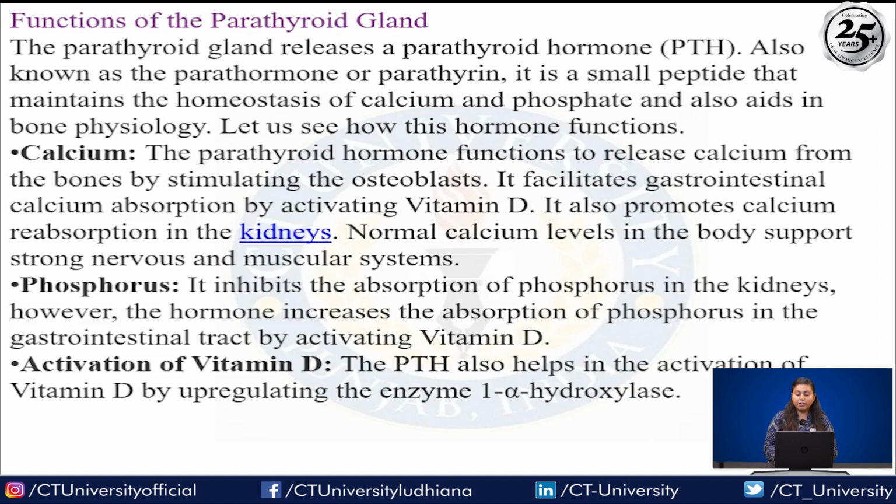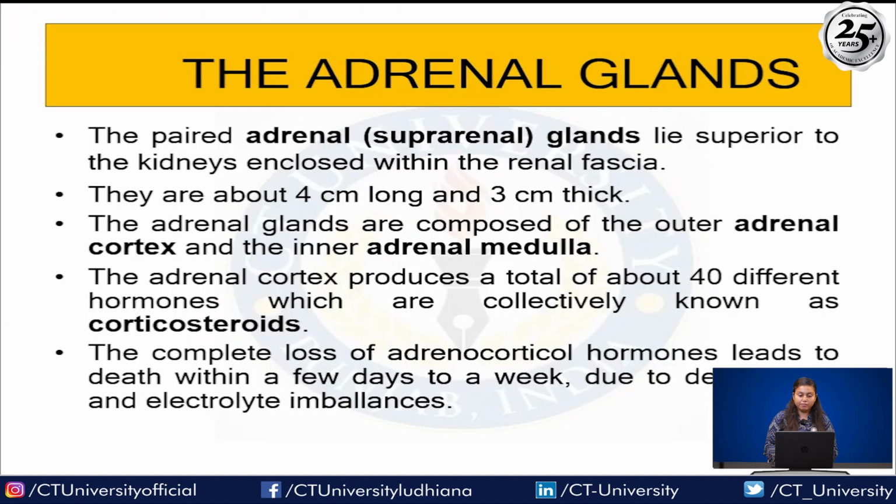Normal calcium levels in our body support a strong nervous and muscular system. Next is phosphorus. PTH inhibits the absorption of phosphorus in the kidney. However, the hormone increases the absorption of phosphorus in the gastrointestinal tract by activating vitamin D. Next is activation of vitamin D. The PTH also helps the activation of vitamin D by upregulating the enzyme 1-alpha hydroxylase.